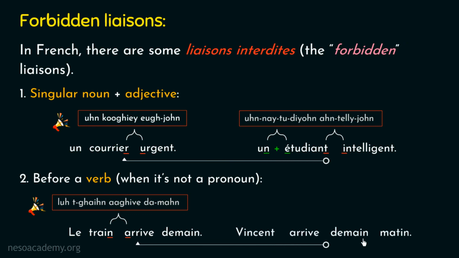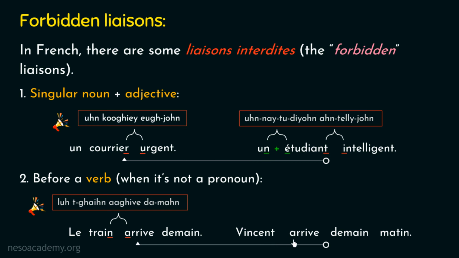In this example, if you observe carefully, you will find that the only possibility of applying the liaison is between the first two words. Let's talk about them in detail. In French, this first word is pronounced as Vincent. I am repeating it again. Vincent. From the pronunciation, you can clearly observe that this word ends with a silent consonant.